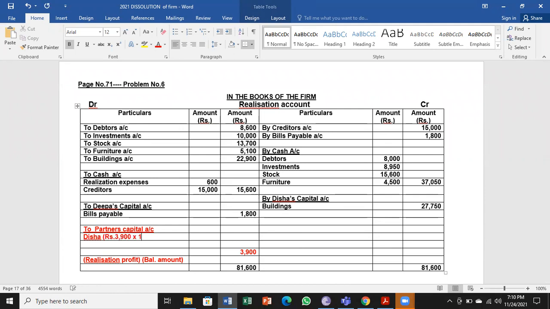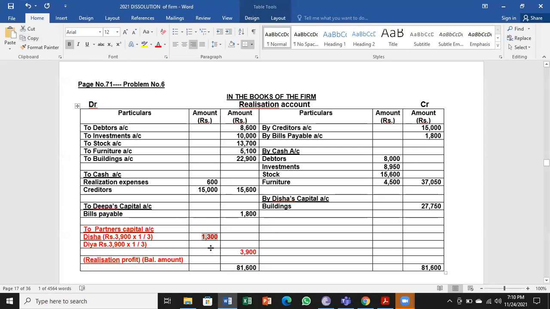As we have discussed earlier, it is equal sharing because nothing has been specified here by the problem. What is the share? If nothing is specified, it is going to be equal only.